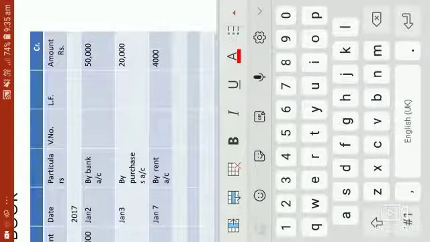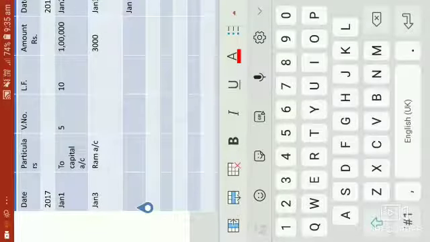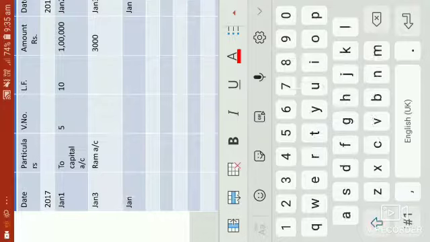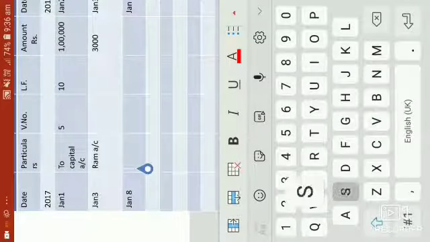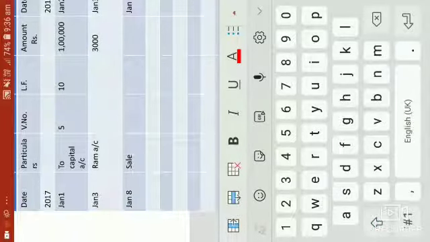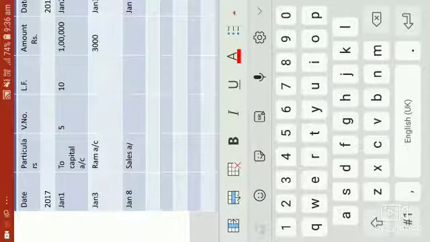Next transaction, Jan 8, she sold goods for rupees 10,000. Again sales, nothing is given in the question, so we will assume this is a cash sale. Sales means receiving, so on the debit side, Jan 8, sales account with rupees 10,000.